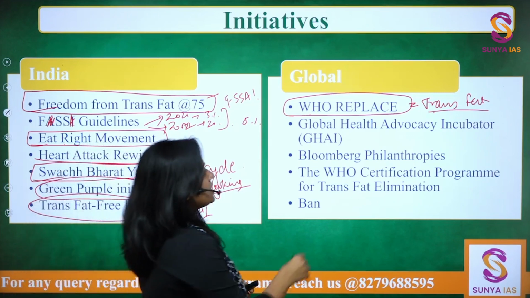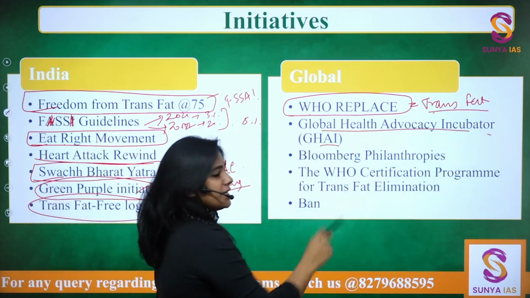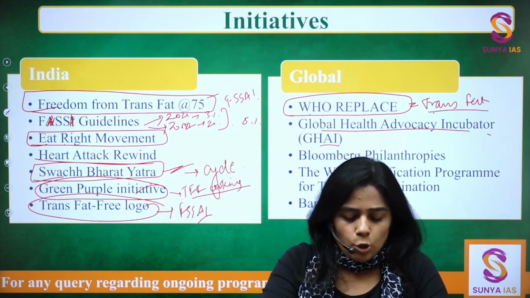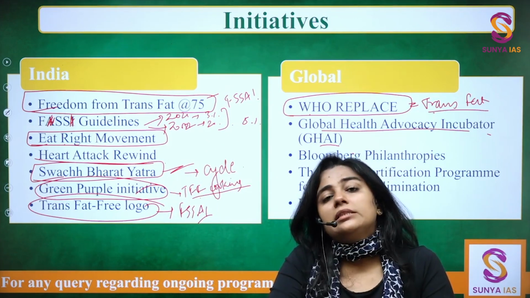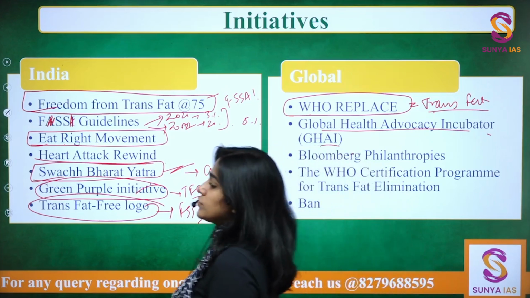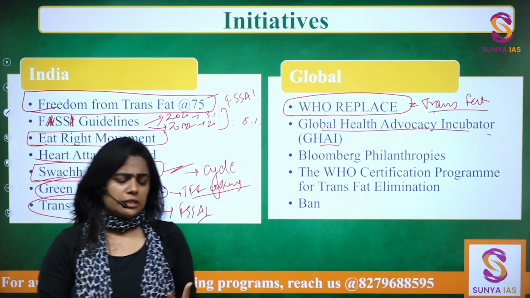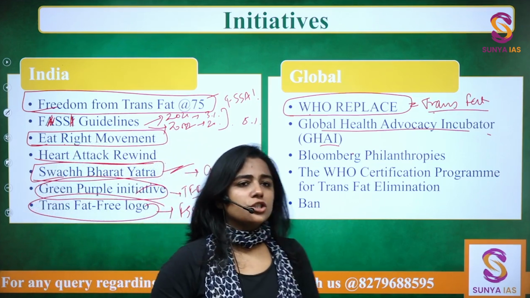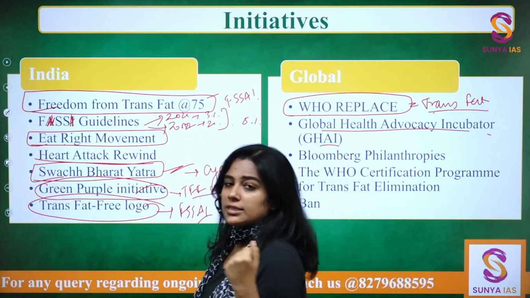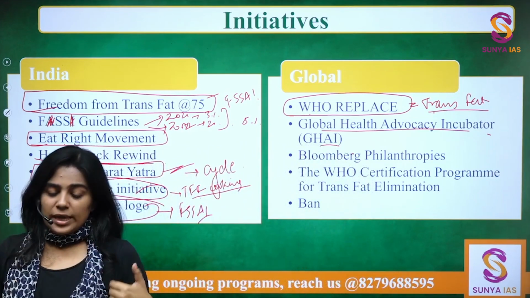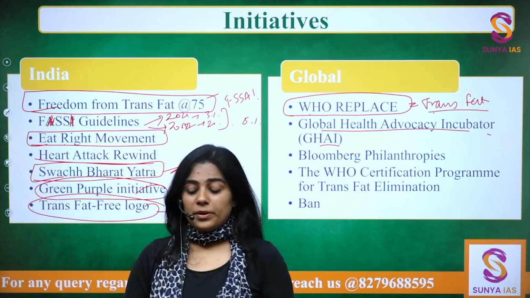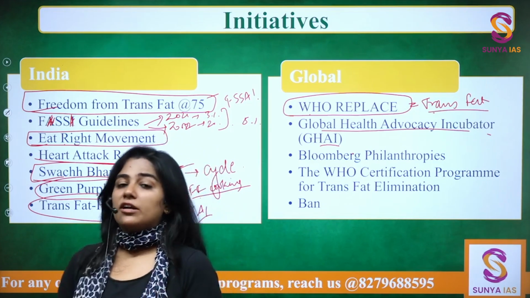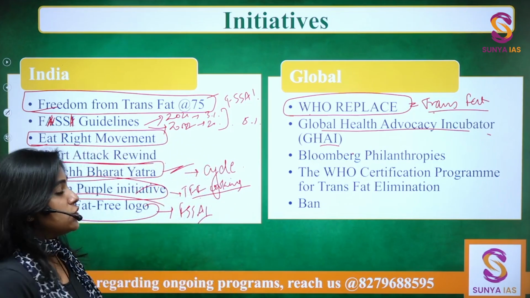Then there is the Global Health Advocacy Incubator, which works with initiatives trying to remove trans fats. You would be seeing, even in mass culture like Shark Tank, that there are multiple startups trying to bring in fat free and trans fat free ways of munching and everything.